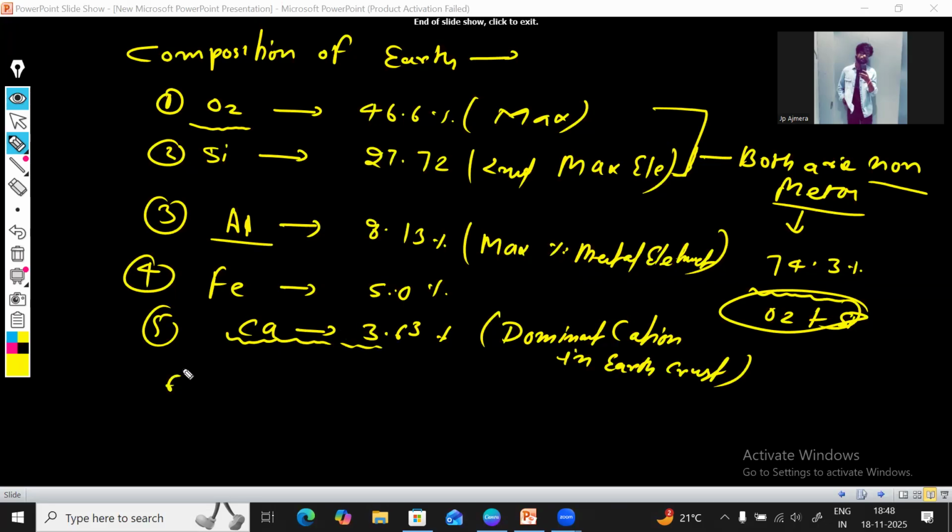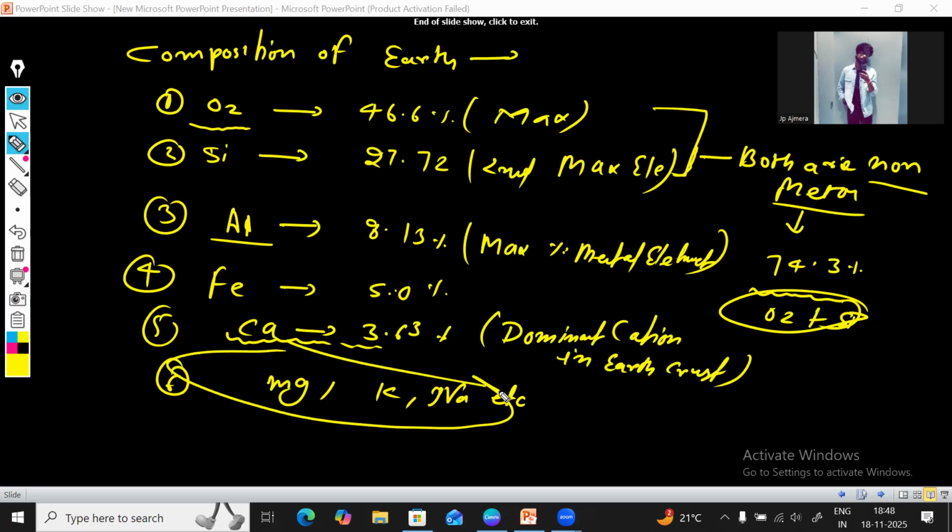Cool. There were a few remaining as well, but the question does not particularly depend on this, so there's no need to go into the percentage of these things. Ultimately this is going to create a bit of disturbance for you. So why do we remember these things if the examiner is not interested in these? There is a reason why we are not touching upon this percentage.